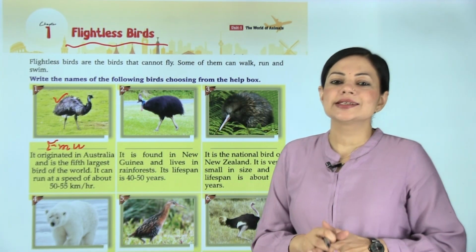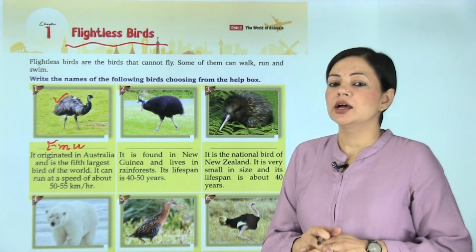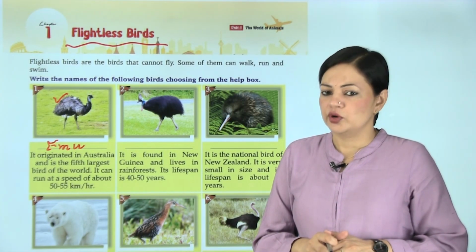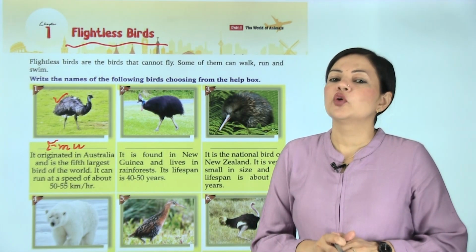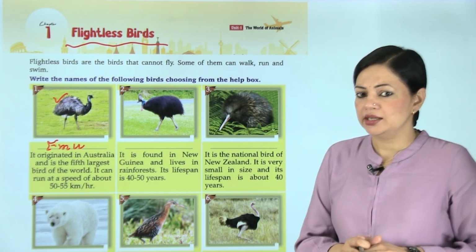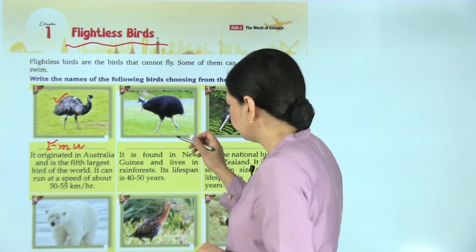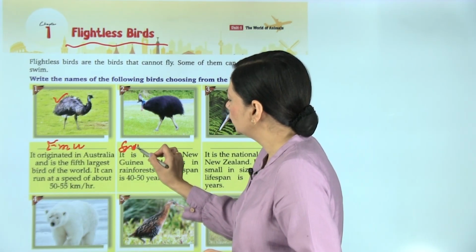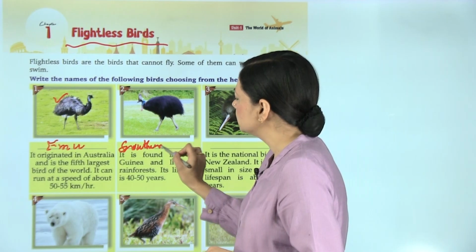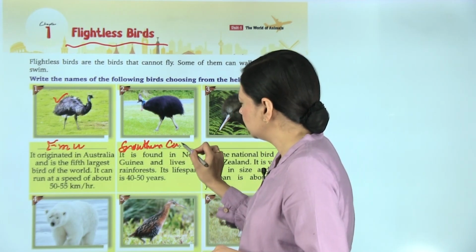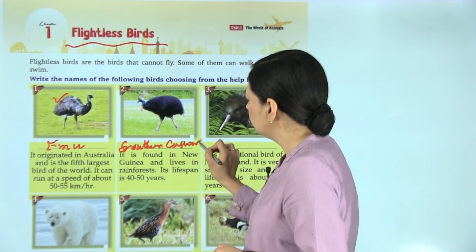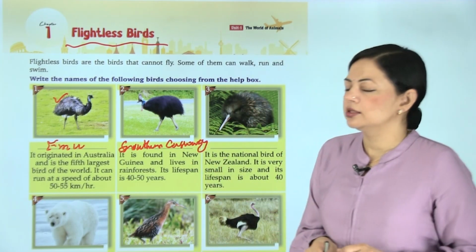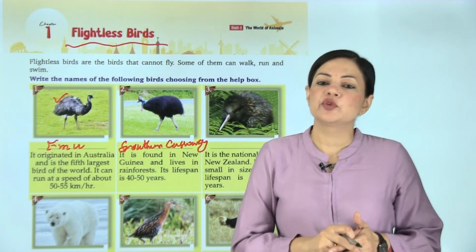Next is, it is found in New Guinea and lives in rainforest. Its lifespan is 40 to 50 years. So the bird is Southern Cassowary. So write down here SOUTHERN, Southern Cassowary, that is CASSOWARY. Okay, Southern Cassowary. You can check the spelling from the help box.